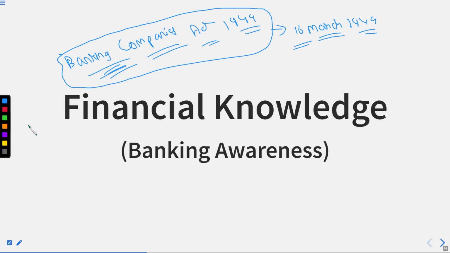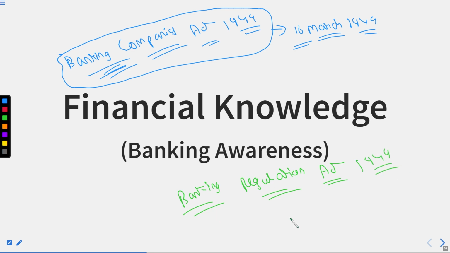Actually, it's my style to make sure that you are revising. So now, what is the name of this act, if I ask you? This act is now known as the Banking Regulation Act, or in short, BRA, 1949.